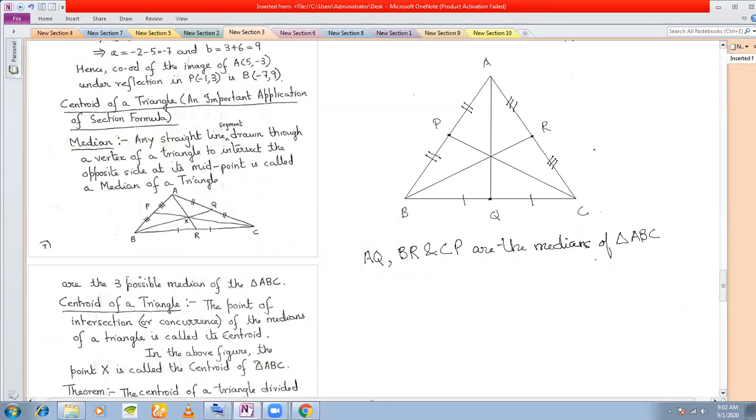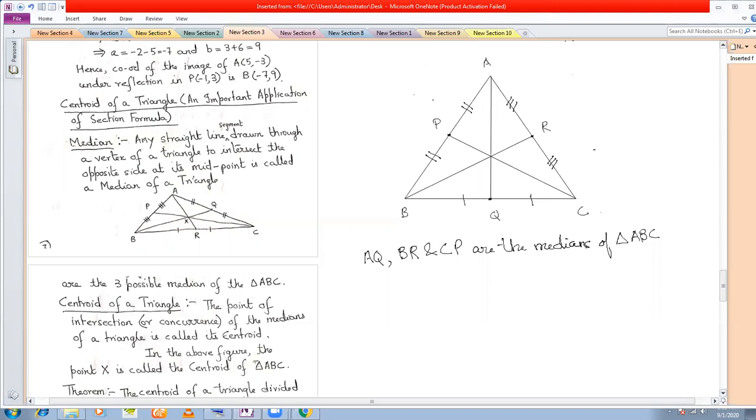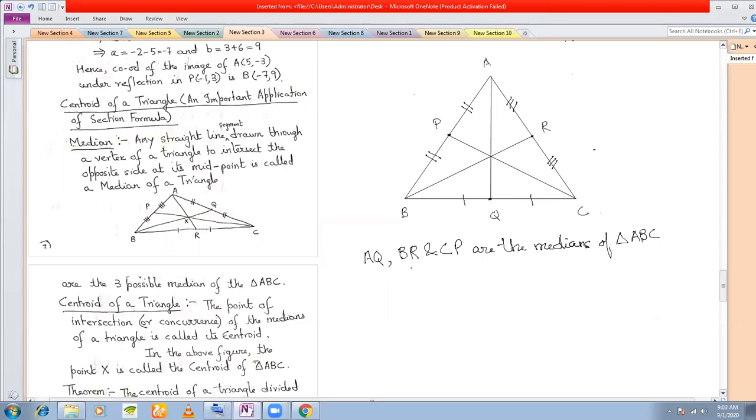Now, definition of centroid. The point of intersection of the medians, or the point of concurrence of the medians of a triangle, is called the centroid of the triangle. So you have your medians AQ, BR, and CP. You see that all of them meet at a point.